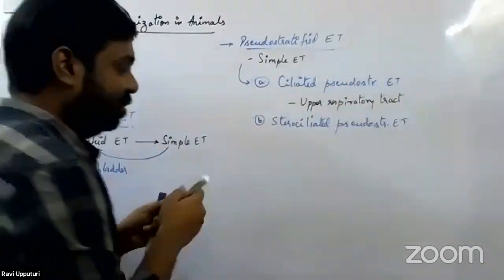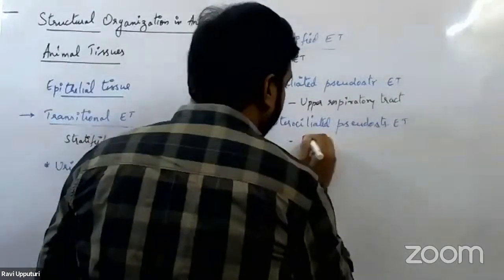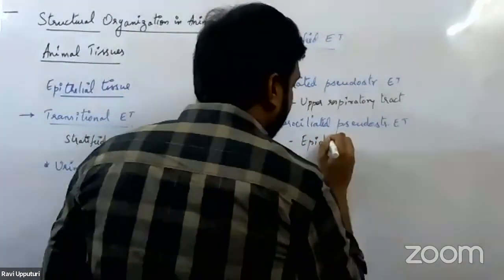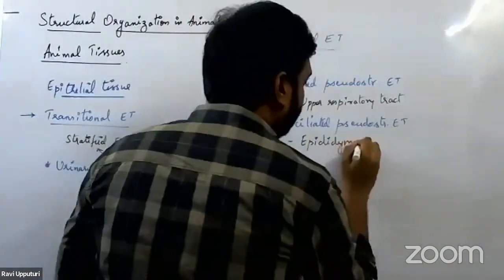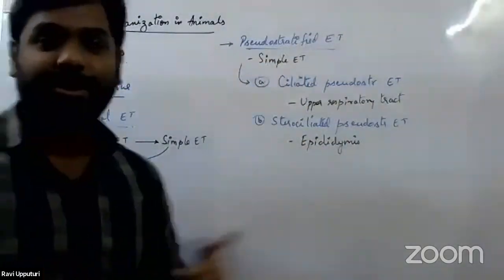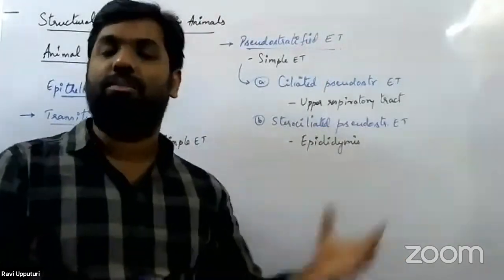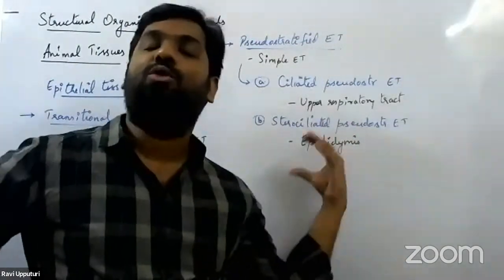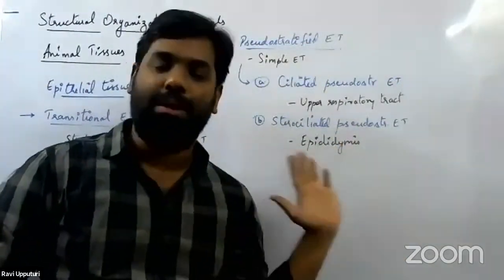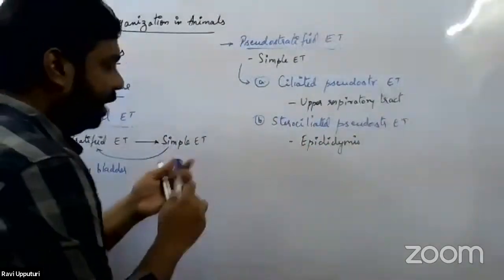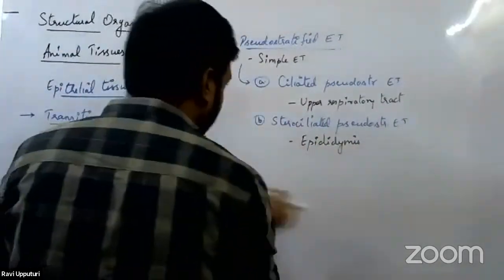Now, where do we have this? It is present in the epididymis. I hope all of you are familiar with the structure called epididymis. It is a part of the male reproductive system. So in the male reproductive system, this stereociliated pseudostratified columnar epithelial tissue is present. The last one is where there is no cilia or stereocilia.